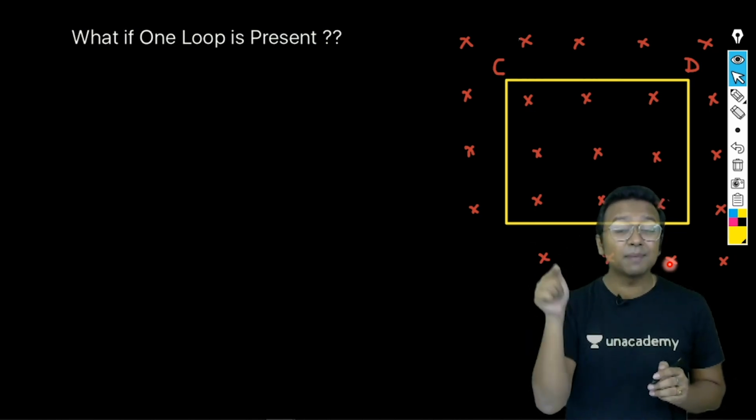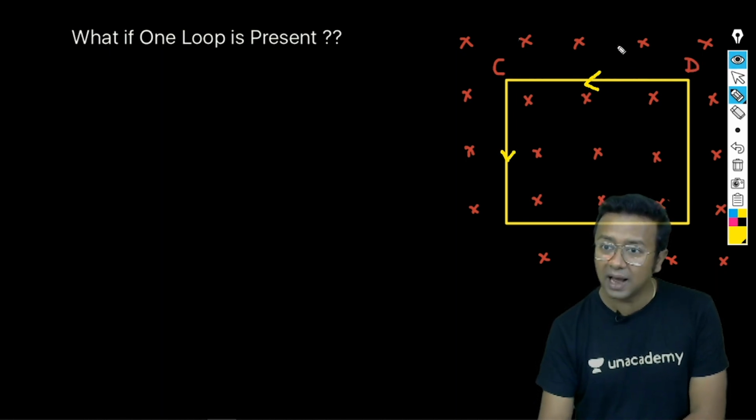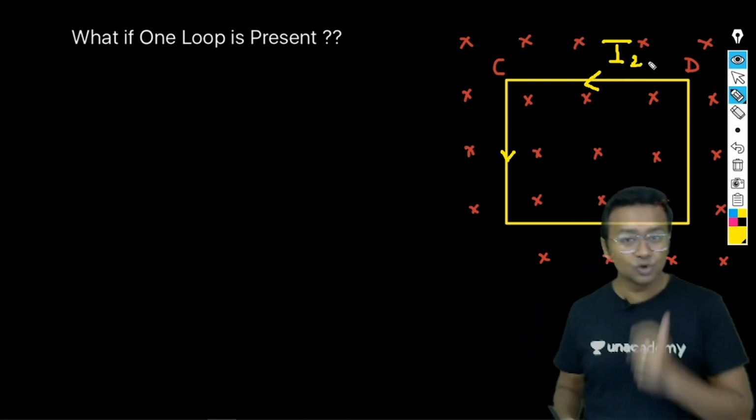If it generates a magnetic field in the outward direction, how will the current flow? Let's try to see this. How will the current flow? The current is going to flow like this. All right. So it is going to flow. That is I2. I2 is going to flow from D to C.